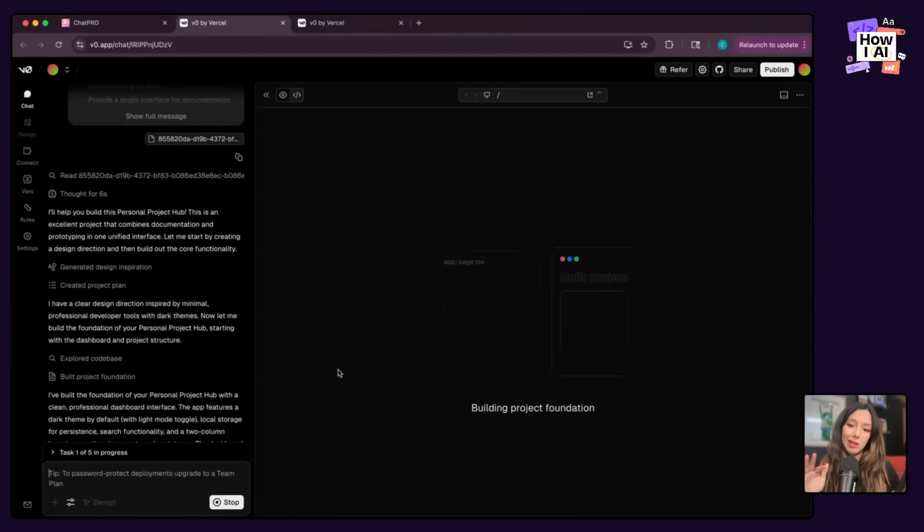JavaScript's a little more fancy, has a couple syntactical things that are pretty unique to that ecosystem, but with JavaScript you can get a website out of it, which we all really like. And there's a couple extra hops and steps with Python. So this is going to generate basically a Next.js app and repository for you that I'm eventually not even going to use in V0. I'm going to pull it into Cursor.